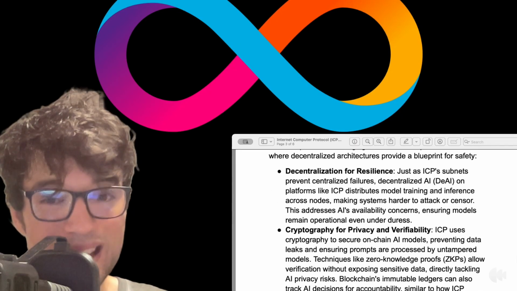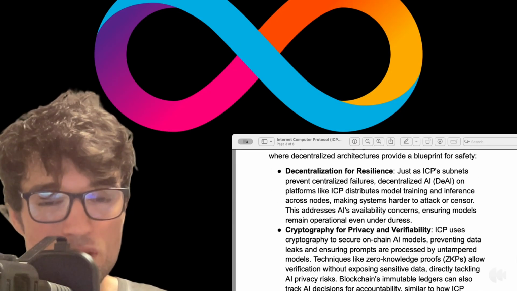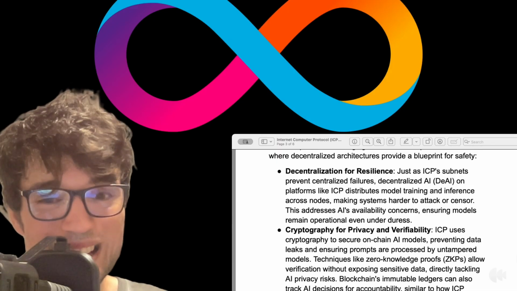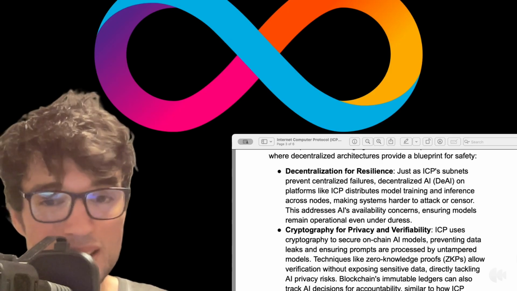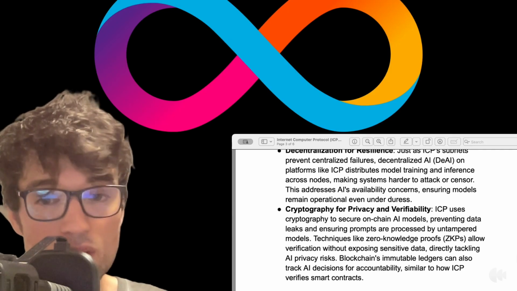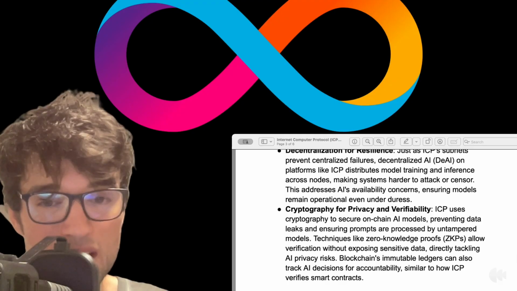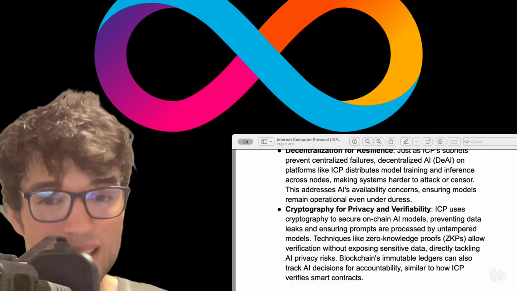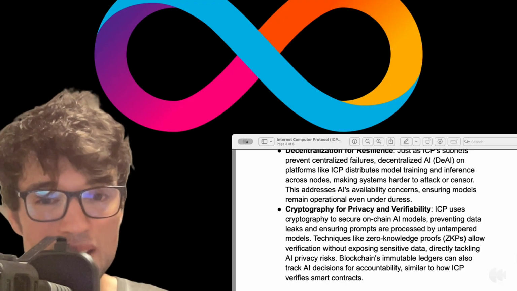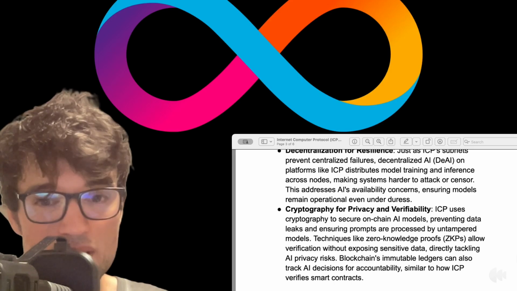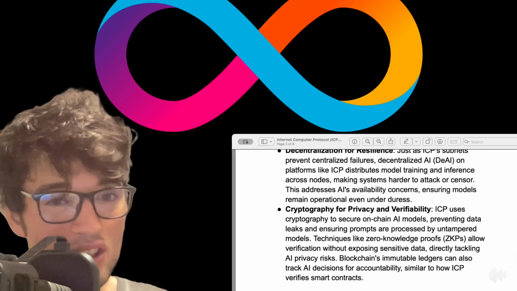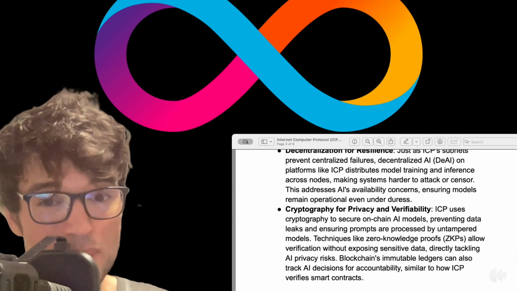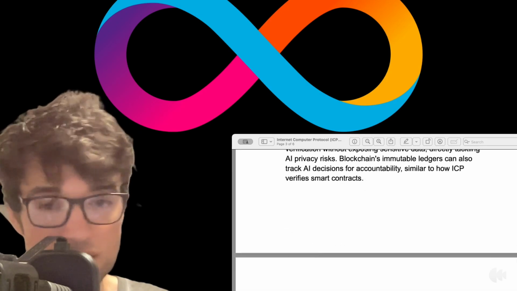Cryptography for privacy and verifiability. ICP uses cryptography to secure on-chain AI models, preventing data leaks and ensuring prompts are processed by untampered models. Techniques like zero-knowledge proofs, ZKPs, allow verification without exposing sensitive data, directly tackling AI privacy risks. Blockchain's immutable ledgers can also track AI decisions for accountability, similar to how ICP verifies smart contracts.